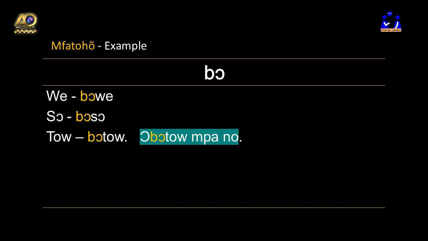Next is to, the verb to, bo, to. And to means to lay in this context. To lay. So let's say lay in a bed. So in a sentence we have oboto mpano. That is, he or she will lay the bed. So the pronoun here is o, which is he or she. Oboto mpano, and bo is will, right? Let's look at another example.